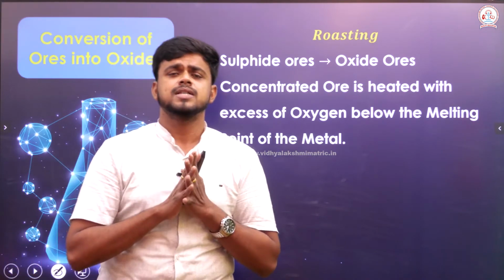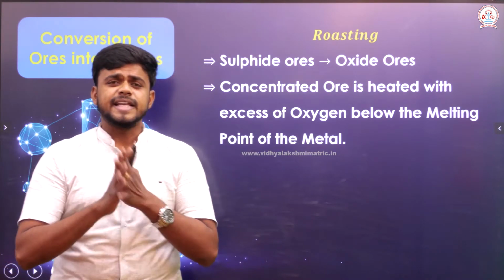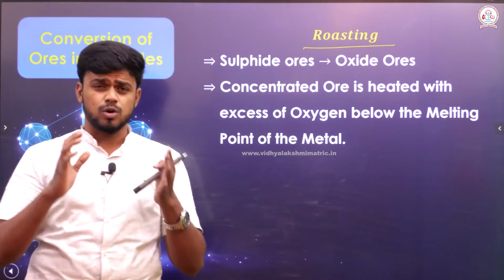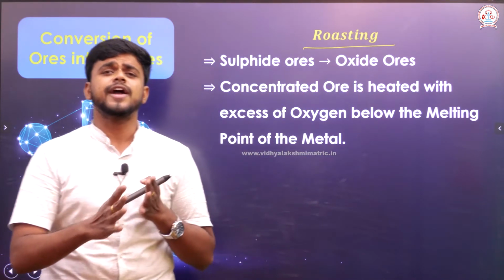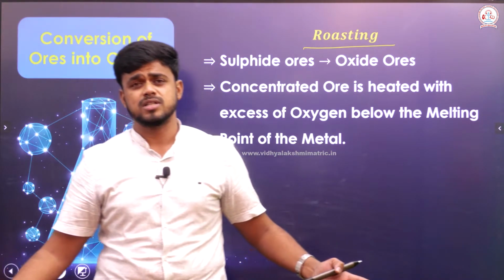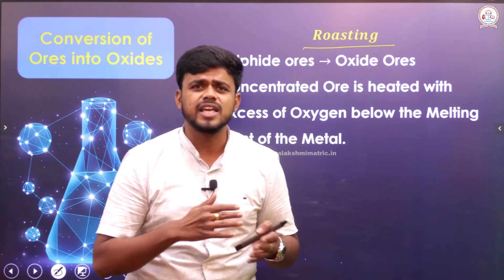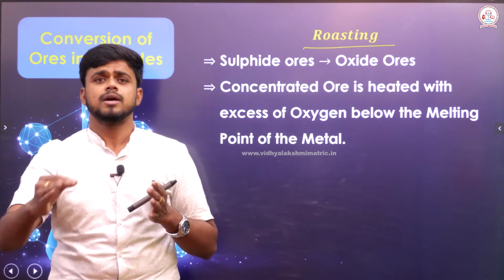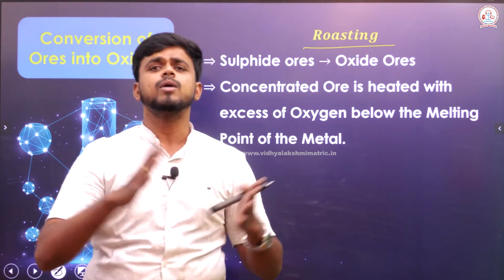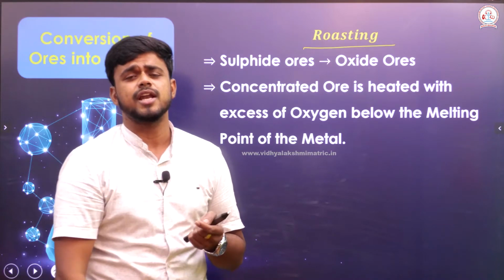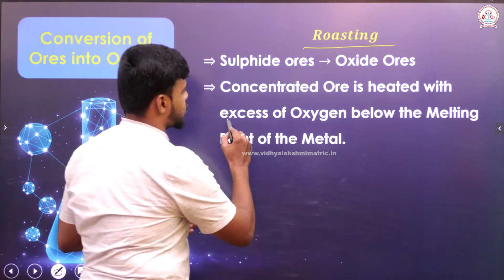Let us take a process called roasting. In the process of roasting, the sulfide ore is converted into oxide ore. Okay, sir. Roasting is what, sir? Something like frying in a pan in a kitchen, sir. Similar to that, but not exactly. Okay, what are we doing? The ore which has undergone a process called concentration will be heated with an excess of oxygen.